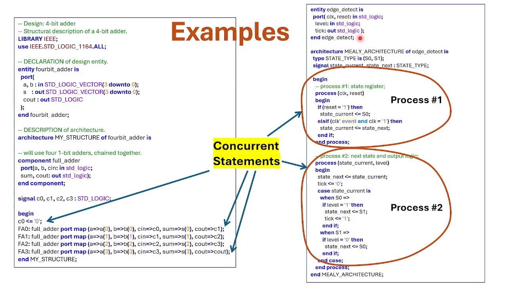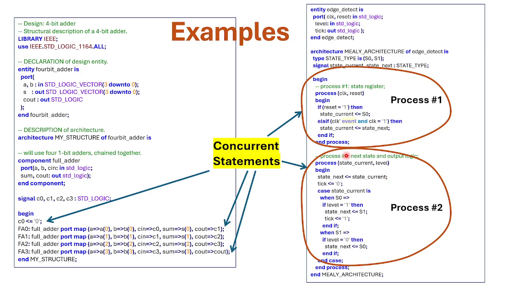Recall also the edge detection circuit shown on the right hand side of this slide, which we had to describe using the so-called two-process coding style. We have two processes. Processes themselves are concurrent statements. So if we shuffle these two inside this architecture description, that would be exactly the same thing. However, what's inside each of these processes are sequential statements. That is, the order, the sequence in which they are written matters, because that is the order in which they will be executed. So remember, what's inside processes themselves is always sequential statements.